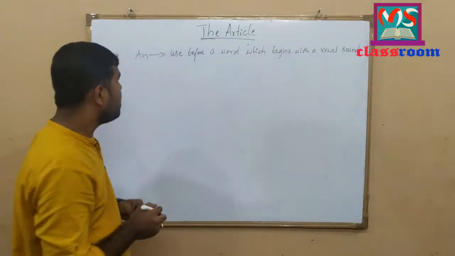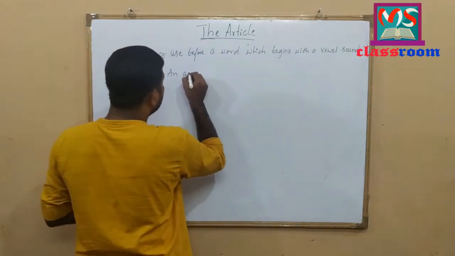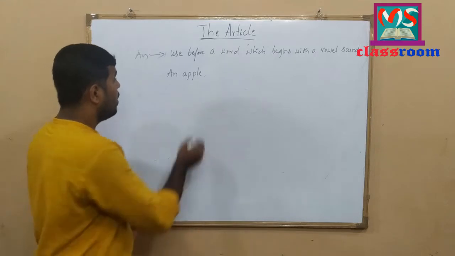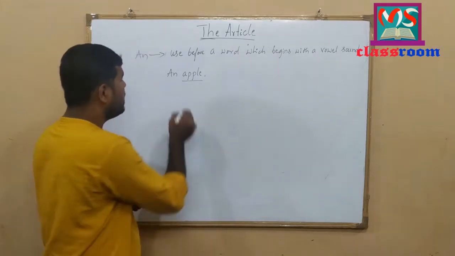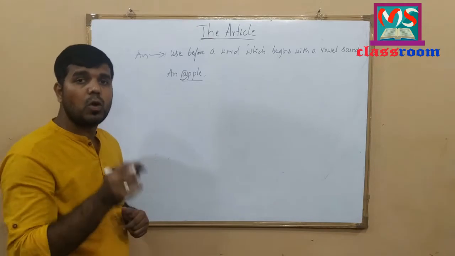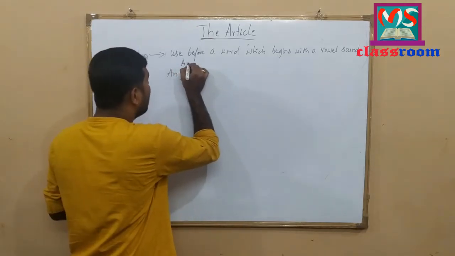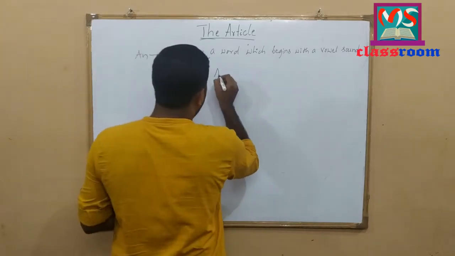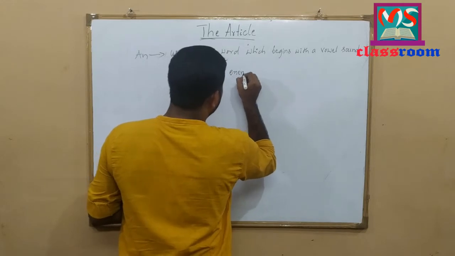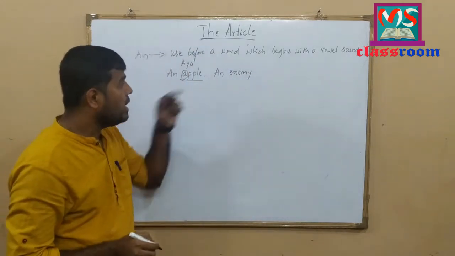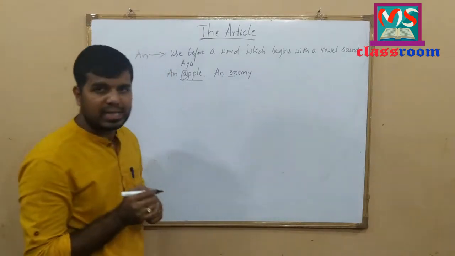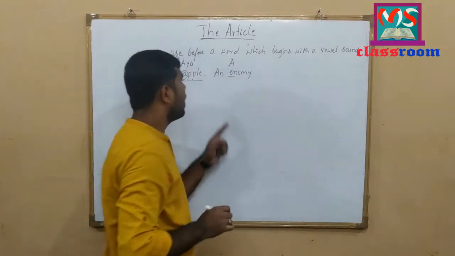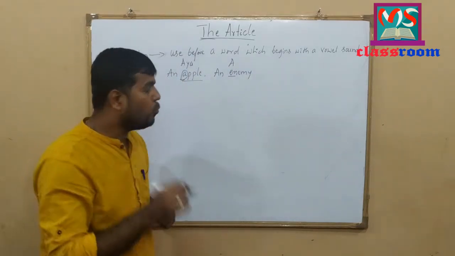Let me write some examples here. An apple. Look at the example here. An apple. The word apple begins with vowel letter A and also begins with vowel sound here. Let me write one more example. An enemy. Look at the word enemy here. The word begins with vowel letter E and also begins with a vowel sound here. An enemy.